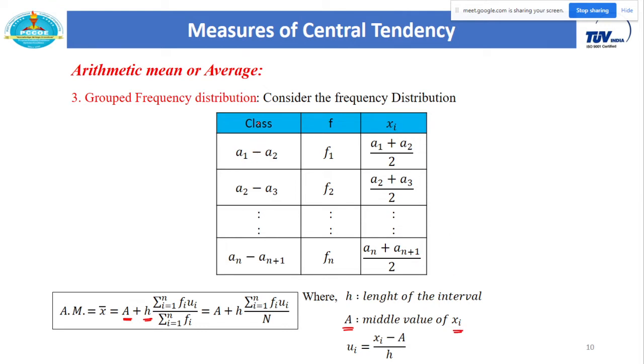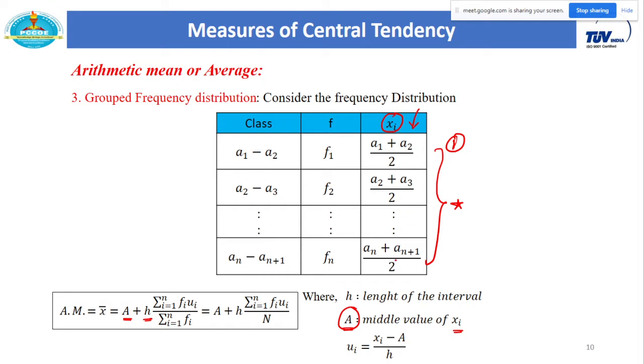In this case, first of all, you have to consider this column xi. These xi's are the mid values of the intervals. Just consider a1 plus a2 by 2, you will get the middle value of this interval. Just consider a2 plus a3 by 2, you will get the middle value of the next interval. In a similar way, if you perform all this calculation, you will get the column of xi. Now in this column, just identify a middle value, random. It is not necessary to identify the correct middle value. You may consider the first value also. So this a is totally random. Just to avoid the calculation, it's always better to select that value from the middle. That saves your calculation.